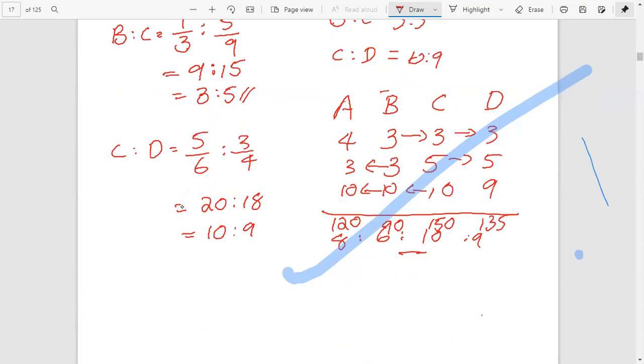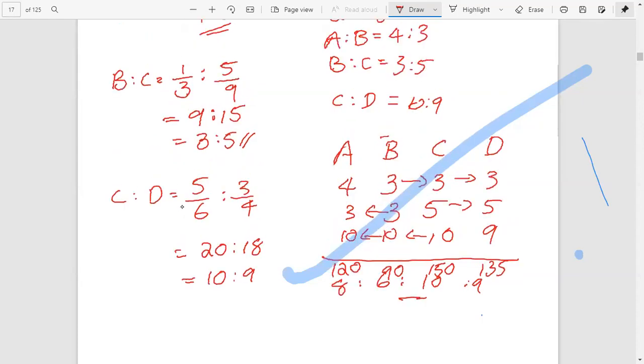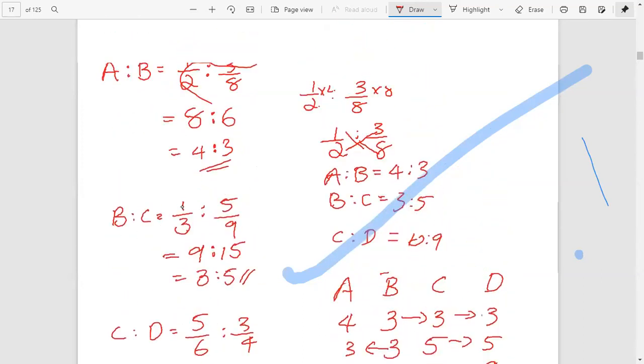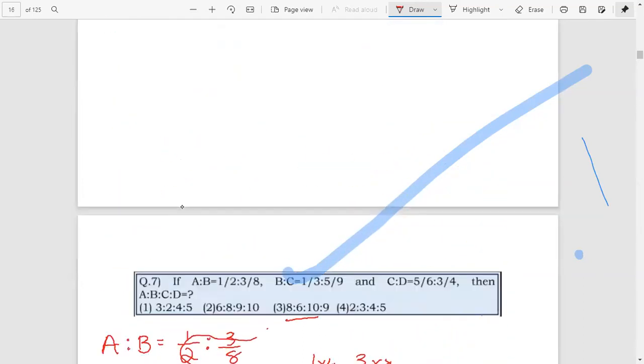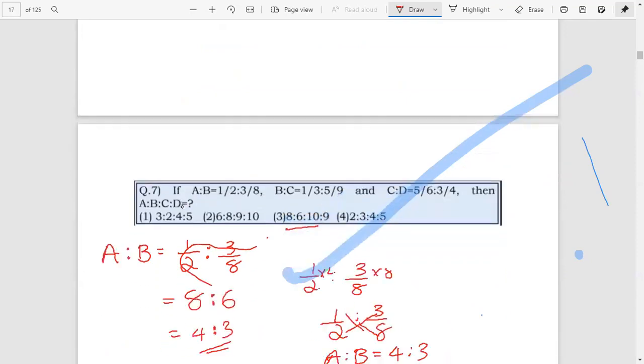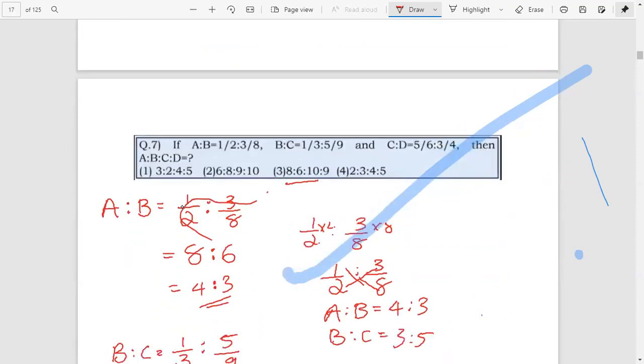Okay, dividing by 15 we will have 120 has 8, 15. 90 has 6, 15. 150 has 10, 15. 135 has 9, 15. Therefore, the ratio is 8 is to 6 is to 10 is to 9. Therefore, the answer is third option. Okay.